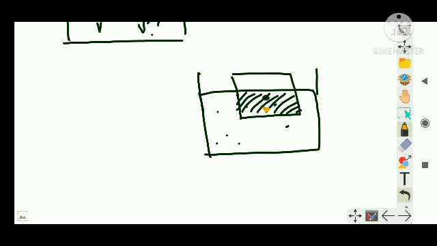So that liquid's center of buoyancy and this body's center of gravity should lie in the same line, right? Then only I will say that the object is properly floating.